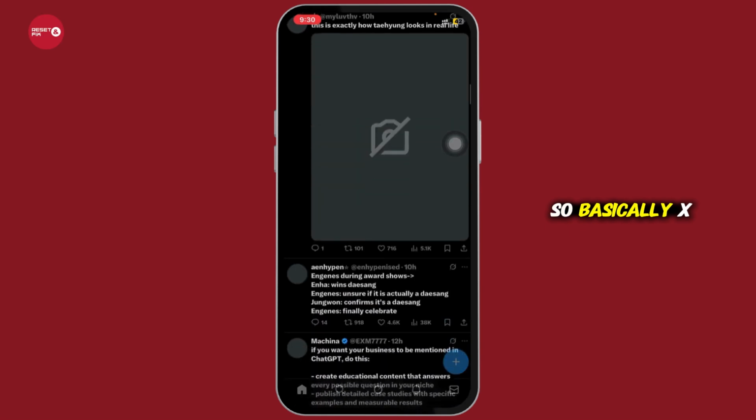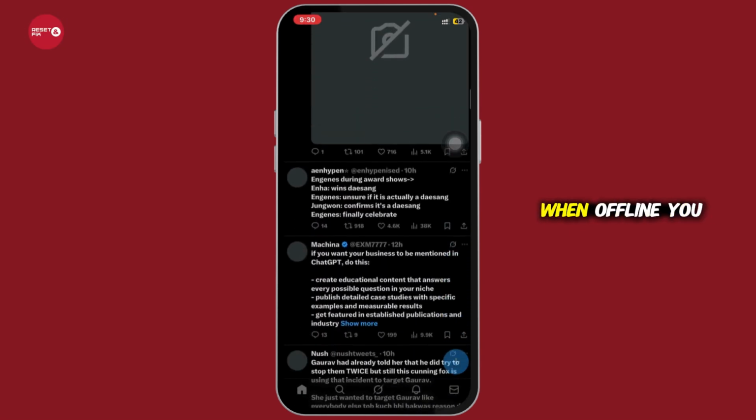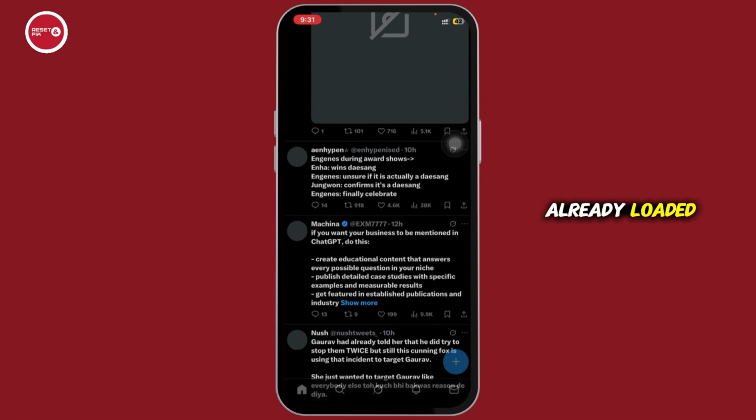So basically, X works only with limited functionality when offline. You can view what's already loaded, but anything new requires a live connection. And that's all you need to know about using X offline.